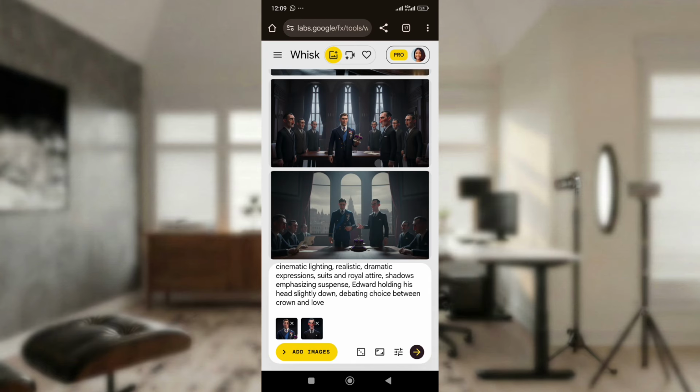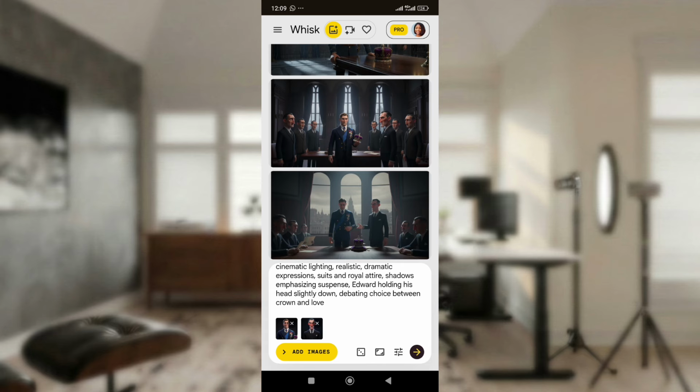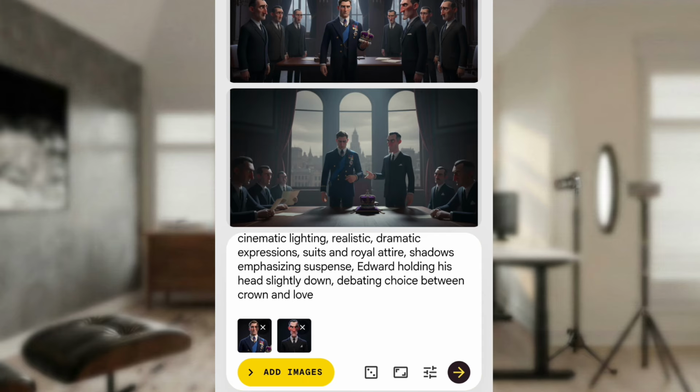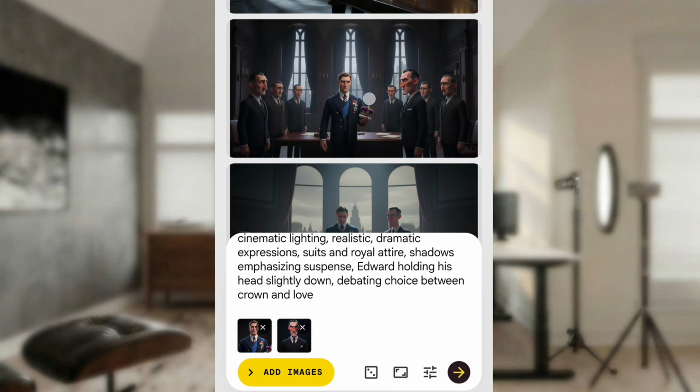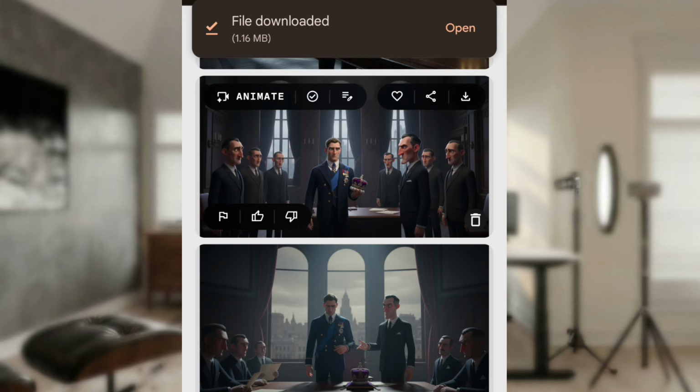My mic went off. I did not notice. What I just did was generate the second scene. We did not miss anything. So let's carry on. I generated the second scene the same way I generated the first scene. Now you can see it has generated the second scene for us. So I will just pick one and download. Good. I've downloaded the second scene.